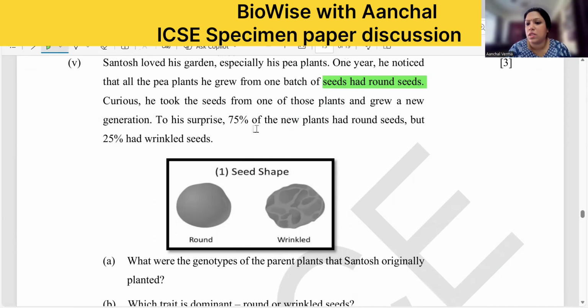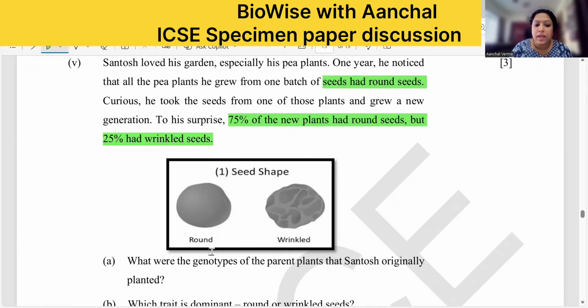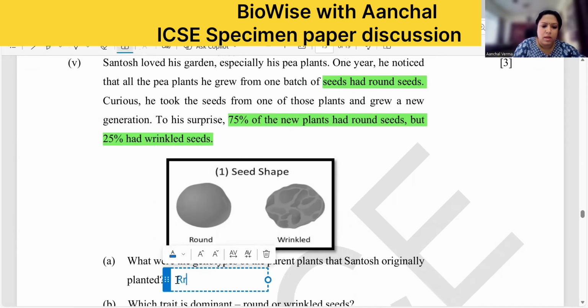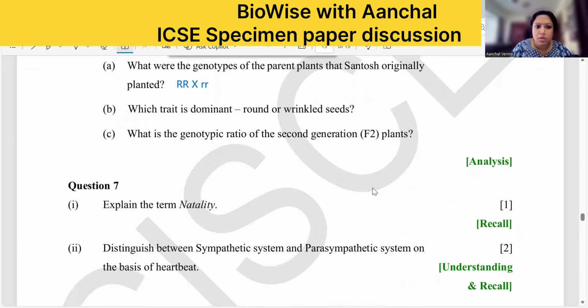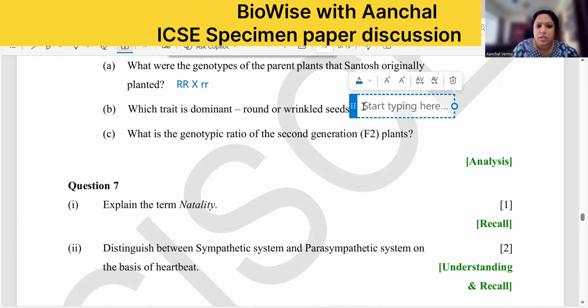Here he is crossing F1, so this case is the F2, and this one is the F1. And they have asked for the genotype of the parent plant. What will be the genotype of the parent plant? They will be homozygous, right? That is RR cross rr. So they will be homozygous dominant and homozygous recessive. Correct? Which trait is dominant here? Round. That is so obvious.